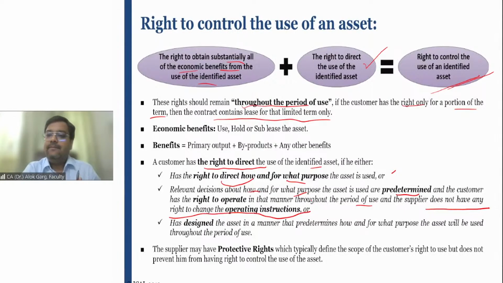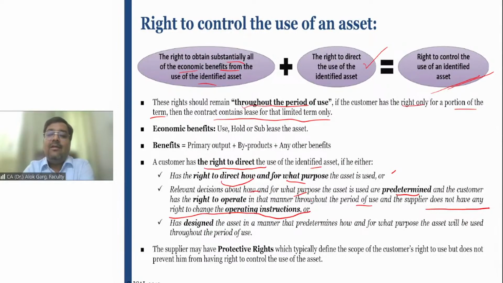Is that clear, guys? For example, when you sit in an exam, the examiner will say that you will have 3 hours, and 3 hours means 3 hours. It is at your wish whether you attempt question number 1 first or question number 5 first. And whatever ICAI has told you, that you will have 3 hours, ICAI doesn't have the right to come in between the examination slot and tell you that no, the exam is not for 3 hours, it is 2 hours and 45 minutes. They cannot say that, right?